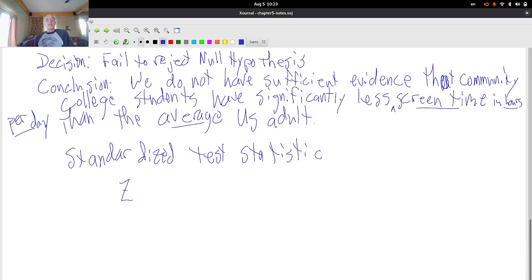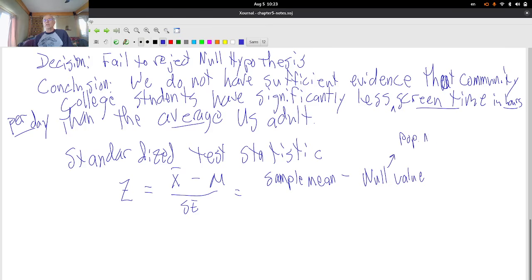So a z-score, a standardized test statistic for a mean, is always the sample mean minus the population mean divided by the standard error. Again, that's the sample mean, x bar, minus the population parameter, which happens to be a mean, so the null hypothesis value. Let's call that the null value, the population mean, and then we divide that by the standard error.